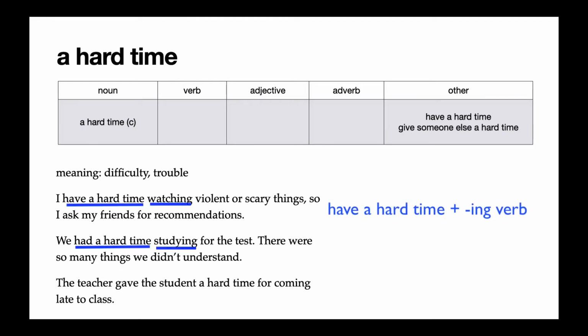Notice that when you have a hard time, it's followed by a gerund verb. So I have a hard time watching. We had a hard time studying. However, when you give someone else a hard time, you use for plus a gerund verb after it. So the teacher gave the student a hard time for coming late to class.